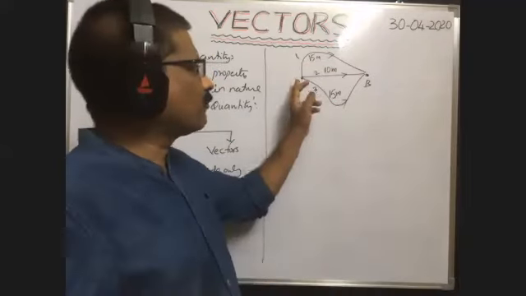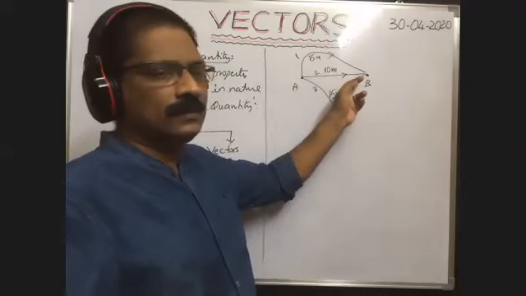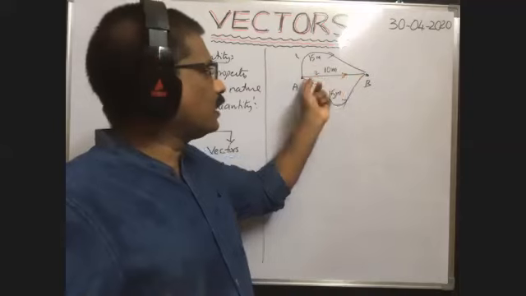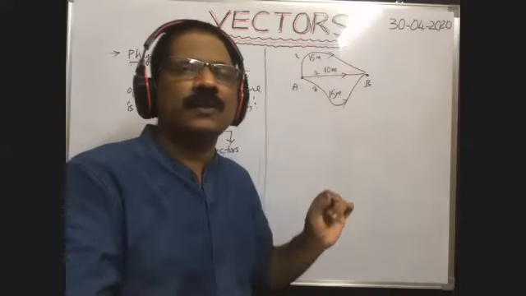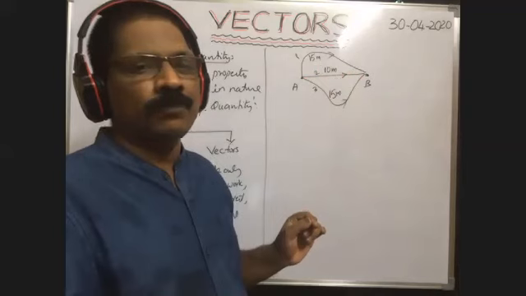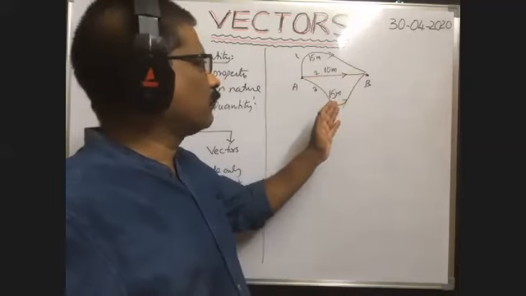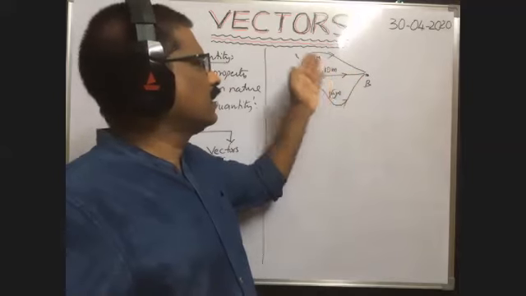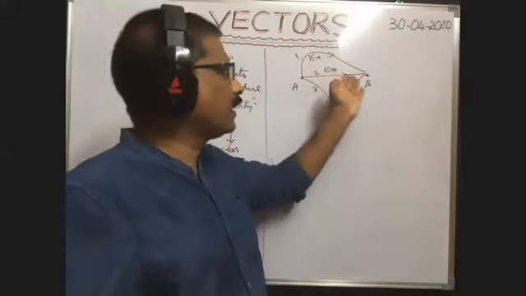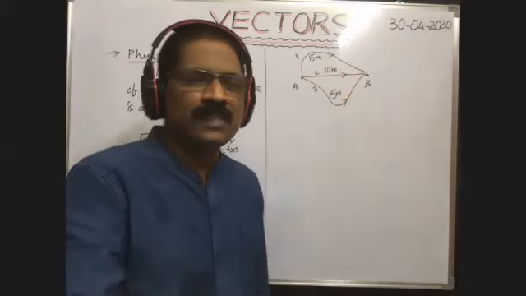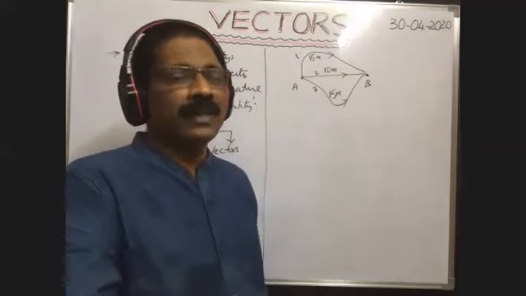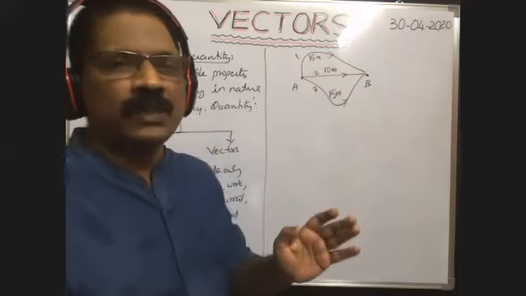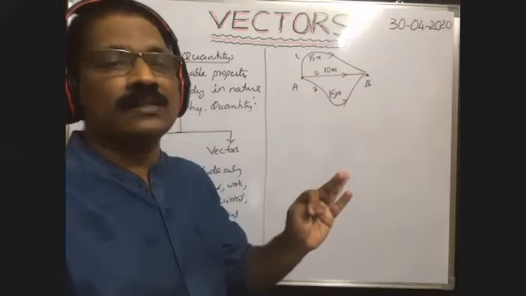If the body travels from A to B along the straight line path, then it is the shortest distance between these 2 points. The shortest distance between these 2 points is called a displacement. If you are given that when the body travels from A to B its displacement is 10 meter, it means definitely the body travels along the straight line path from A to B only. That means if you are given displacement, indirectly we are given the direction also between A and B. That's why displacement has magnitude as well as direction.